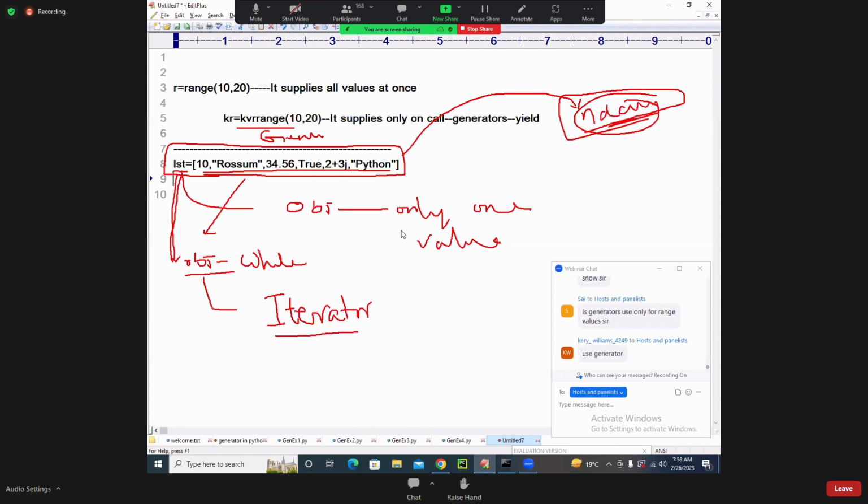What does this iterator do? For every iterable object, there exists an iterator. Iterator is also something like a generator, but it is applicable more easily to collection objects. So to get this iterator, we will use simply one function called what?